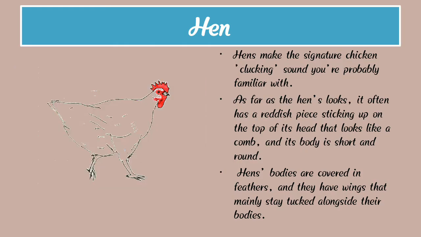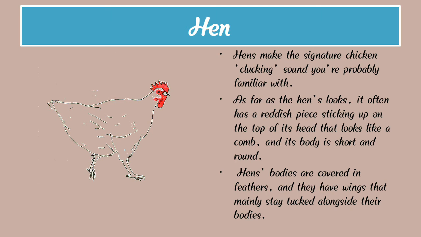Now we are going to learn about the hen. Here we can see a photograph of a hen. Hens make the singular chicken clucking sound you are probably familiar with. A hen often has a reddish piece sticking up on the top of its head that looks like a comb, and its body is short and round.